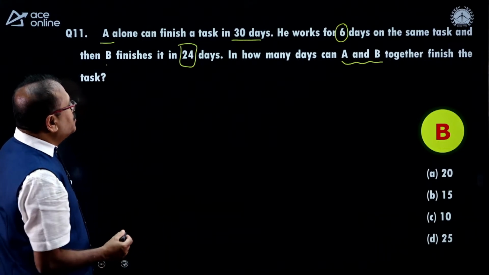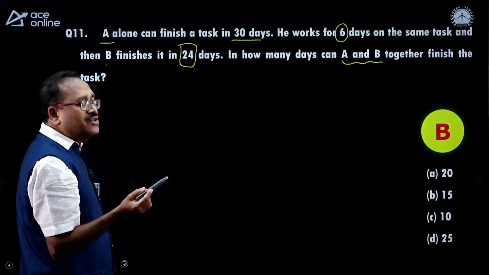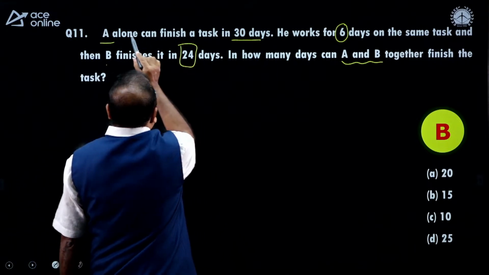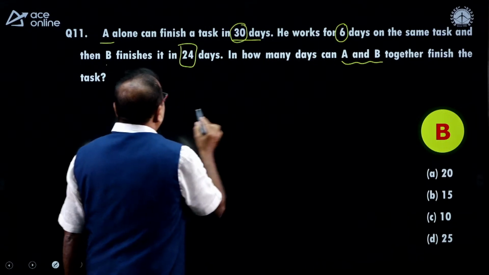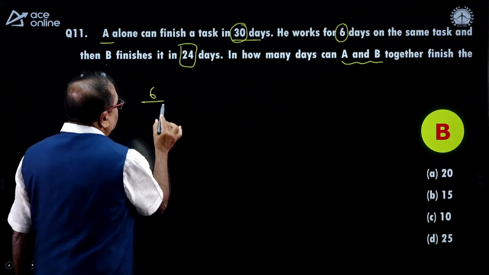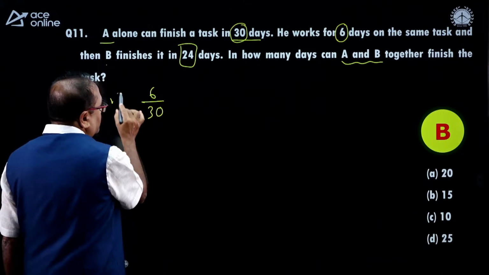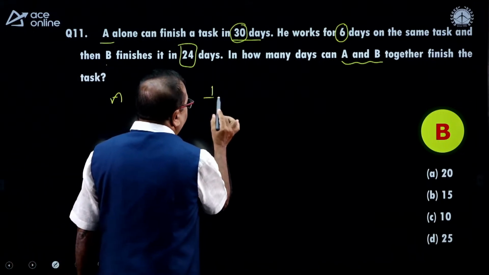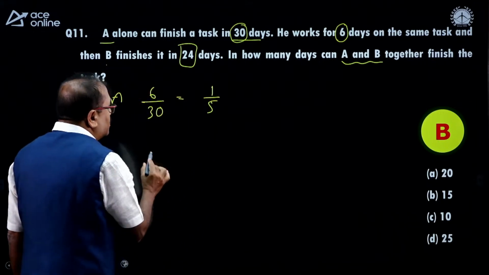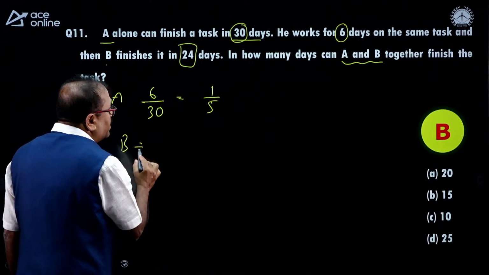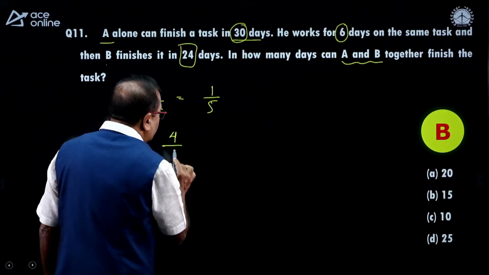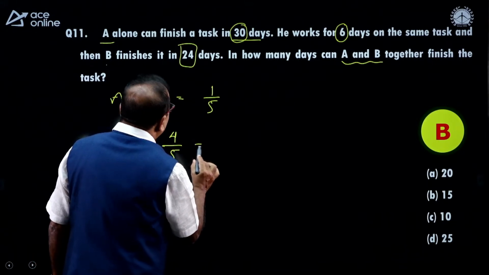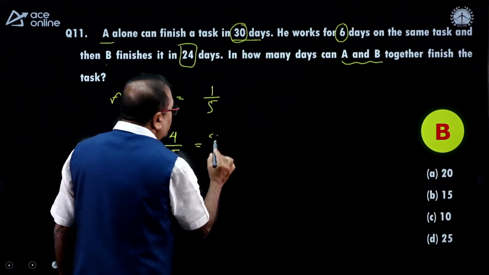So how did you do it? The best way to answer this question is, here I already know that A can complete the work in 30 days. He worked for 6 days. Then A's work is 6 by 30. That means 1/5 of the work is completed. The remaining work is completed by B. What part of the work? That is 4/5 of the work is completed by B in 24 days.